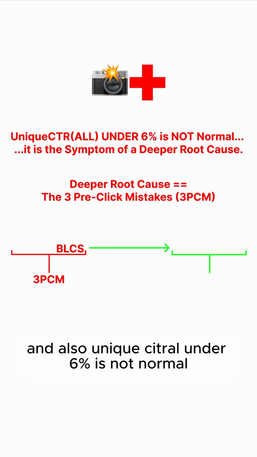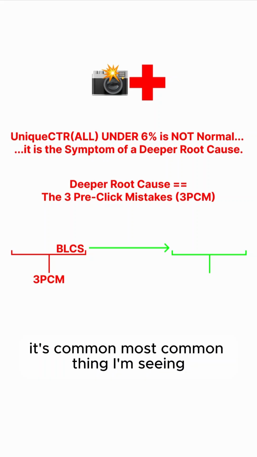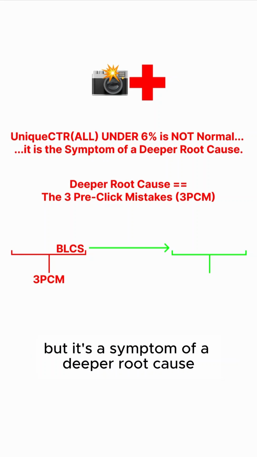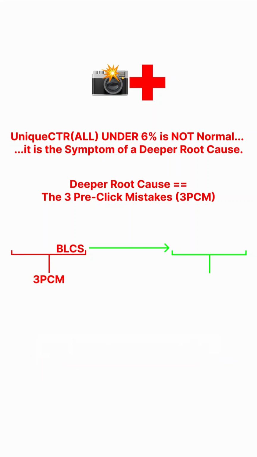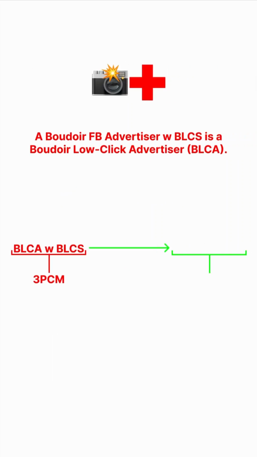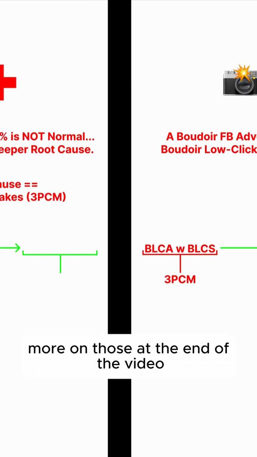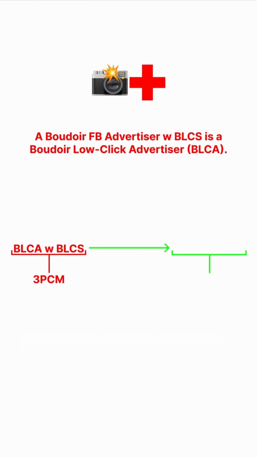And also, unique CTR under 6% is not normal. It's common, the most common thing I'm seeing, but it's a symptom of a deeper root cause. And the deeper root cause are the 3 pre-click mistakes. More on those at the end of the video.